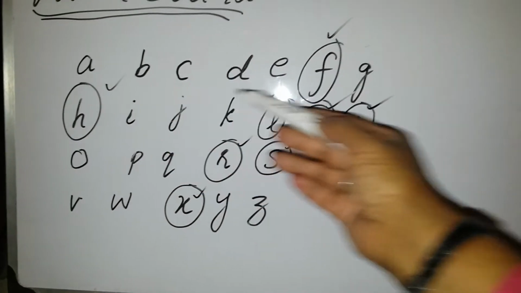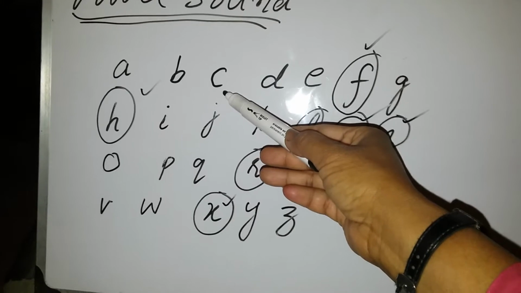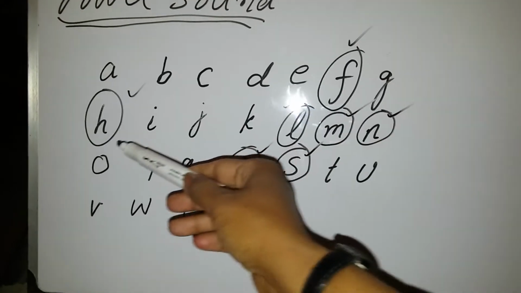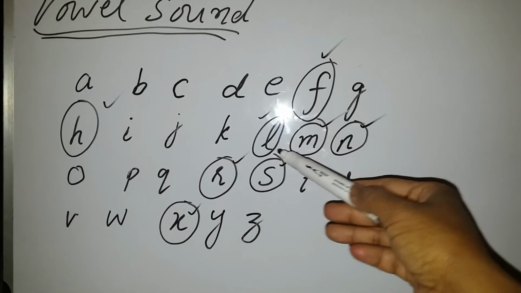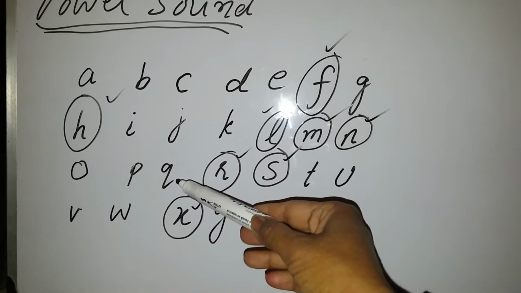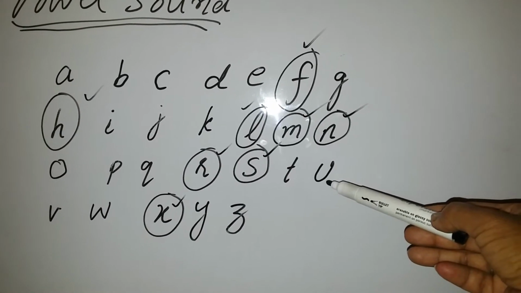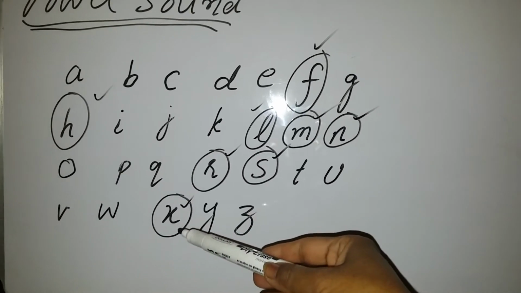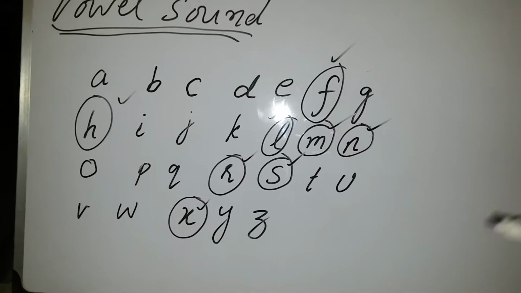If we read all these alphabets, they are giving the sounds A, B, C, D, E, F, G, H, I, J, K, L, M, N, O, P, Q, R, S, T, U, V, W, X, Y and Z. These are the sounds of all these alphabets.